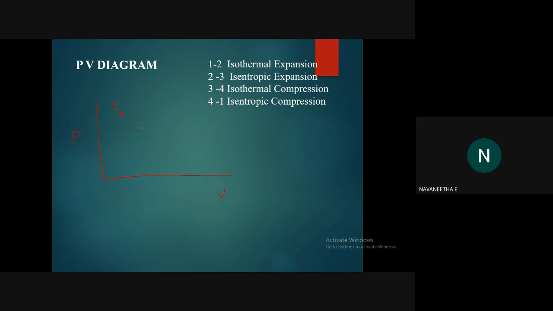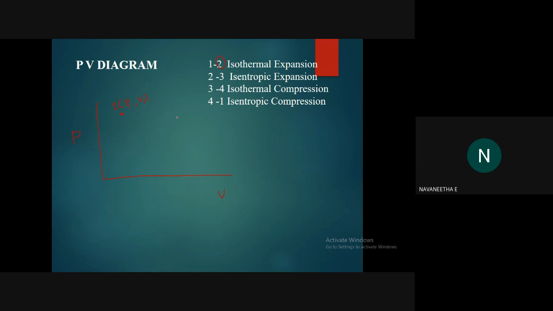So I am considering this is the first state, okay. This is the first state here. So here, what is the pressure? P1, okay. Then what is the value of volume? It is V1, okay. Next, 1 to 2. When it reaches the second state, what will happen to the pressure and volume? First one, what about the volume? Volume increases. So that means we have to mark the second point just right of the first point.